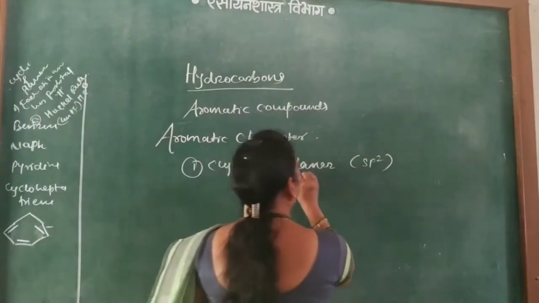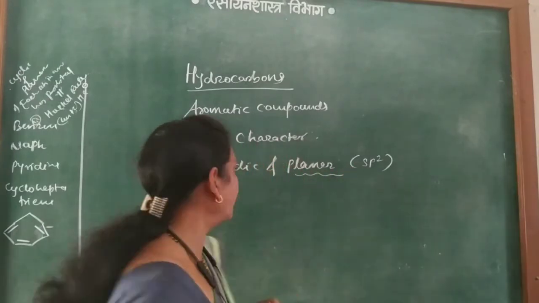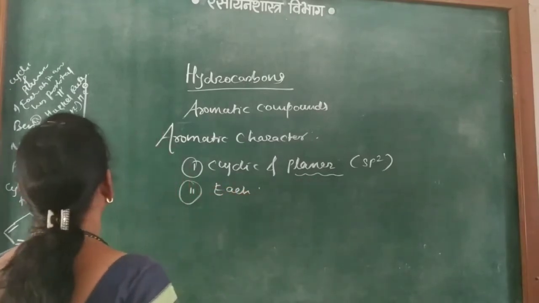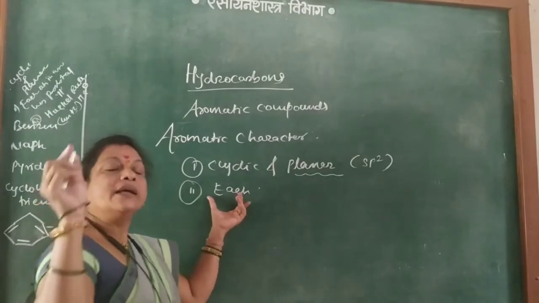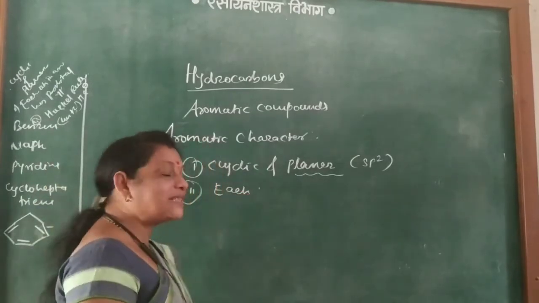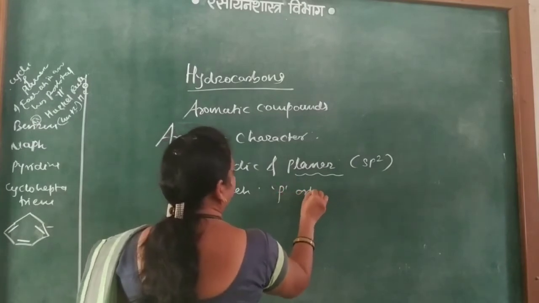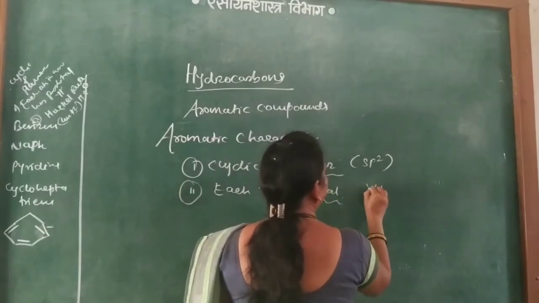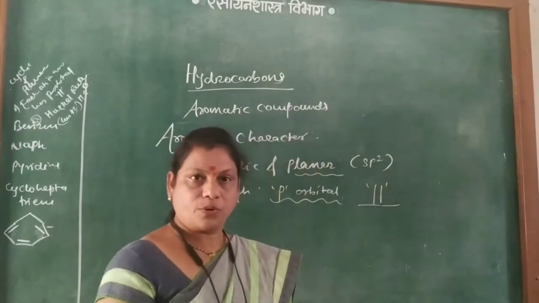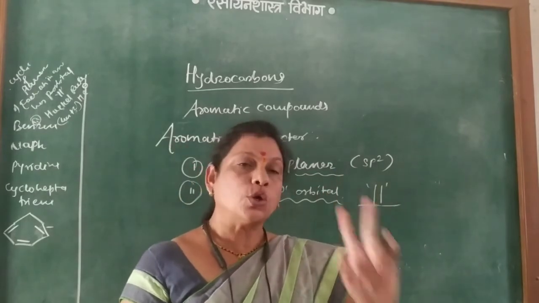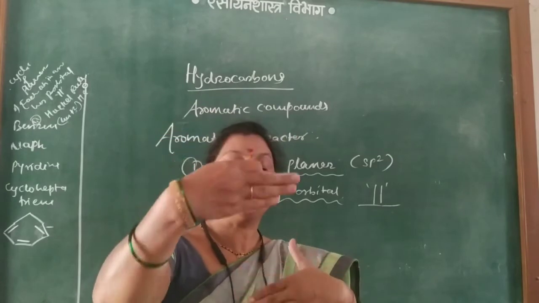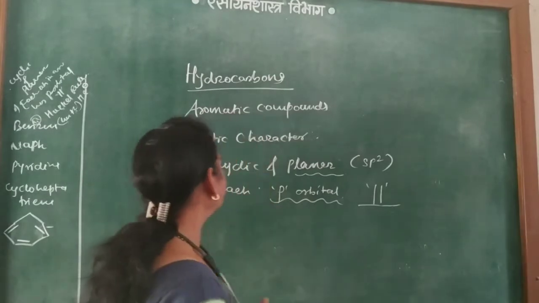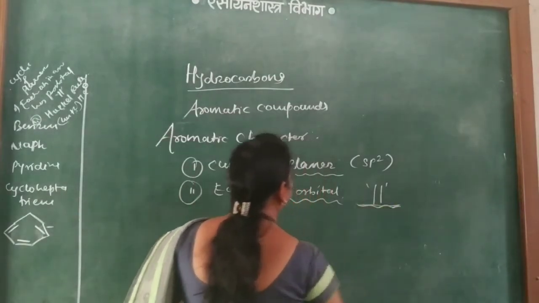Second, each atom in the aromatic compound must contain a p orbital, and these p orbitals must be parallel to each other, so that overlapping between consecutive p orbitals takes place.